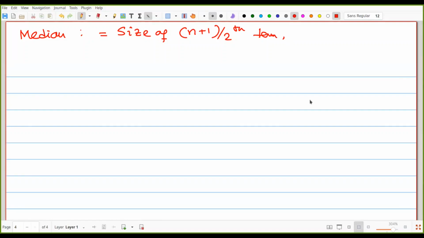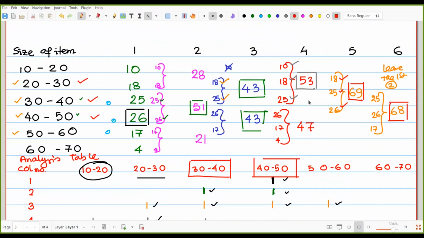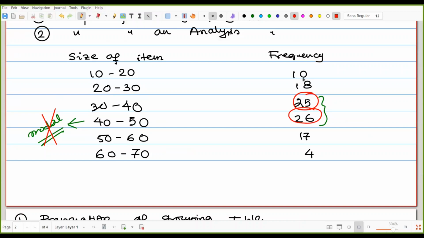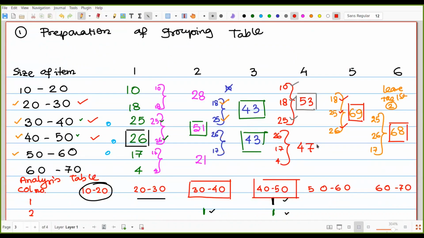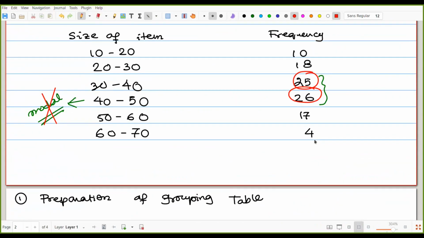So here we are getting how many values? Look at the table. 10 plus 18 plus 25 plus 26 plus 17 plus 4. That means here we are getting 101 value. Okay, look, 28 plus 25, that means 53, and 26 plus 4, that means 30. So 53 plus 17, that is 70, and 30. So that is 101. Why 100?